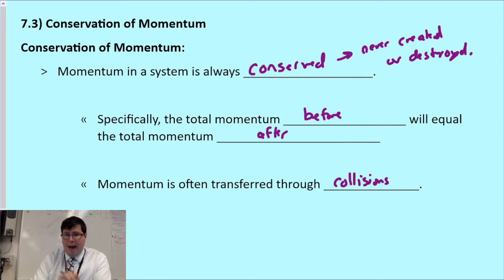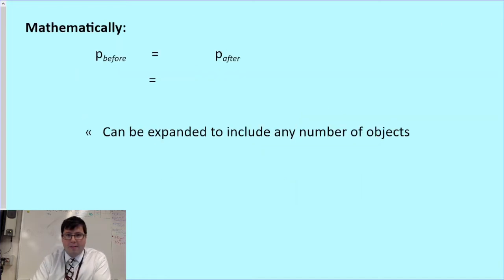Now, mathematically, we can write this as a statement using P before equal to P after. So the total momentum before a collision has to equal the total momentum after a collision. Well, we know that momentum, P, is equal to mv. So I could just add up the mass times the velocity for all of these momenta before and after, and I have a mathematical expression that relates the conservation of momentum.